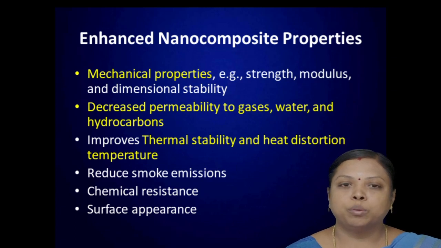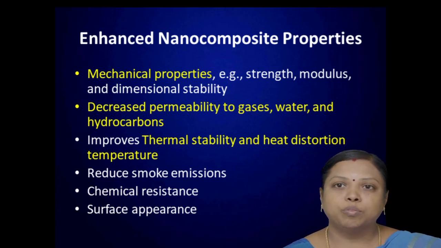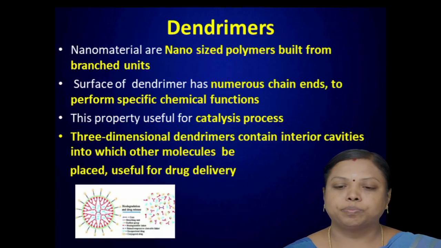Also it improves the thermal stability and heat distortion temperature, and it reduces the smoke emission. It also works against chemicals, or we can say it is a chemical resistant material. And also it improves the surface properties. So like that it enhances different physical properties of the nanomaterial we have synthesized.